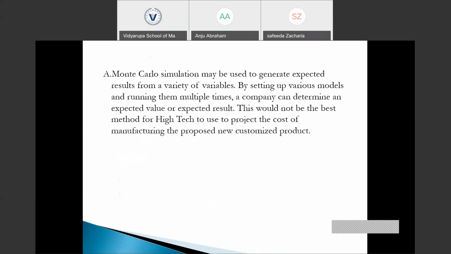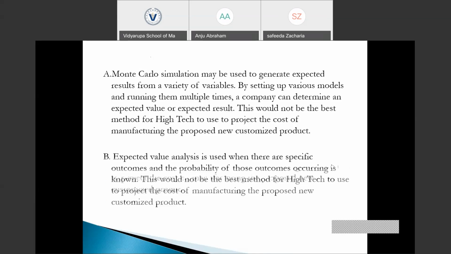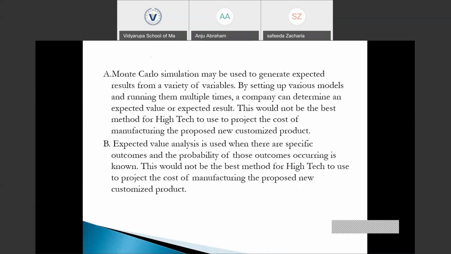We could see the explanation. Monte Carlo simulation may be used to generate expected results from a variety of variables, where a variety of possible outcomes are provided. From this, if we have to calculate the expected value, we would be using Monte Carlo simulation. In this question, no such information is provided. And expected value is used when there are several possible outcomes and the probabilities for those outcomes are provided. In that situation, we could use expected value analysis. No such data is provided in the question, so we could not use expected value.